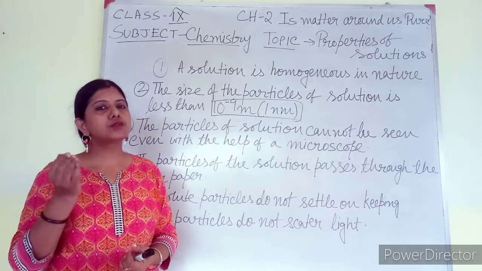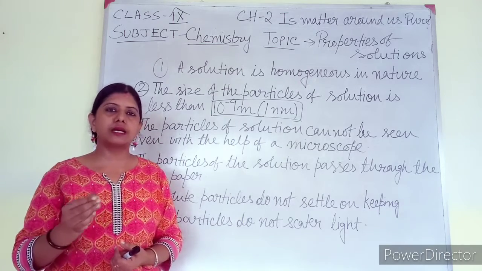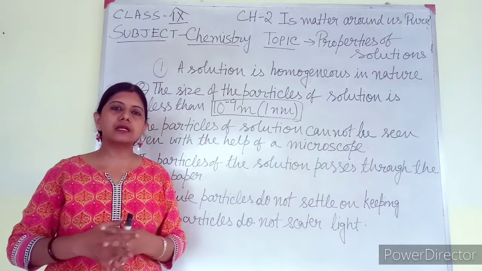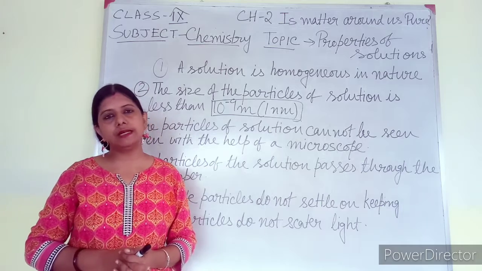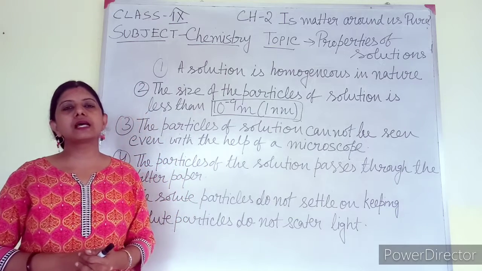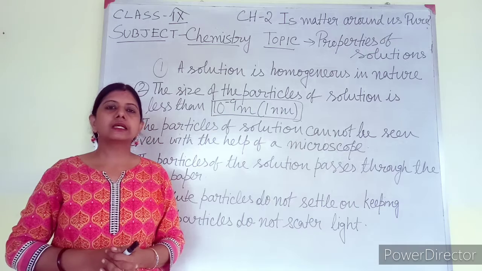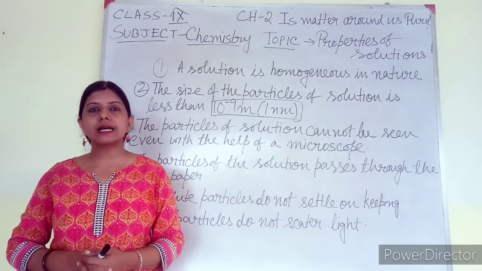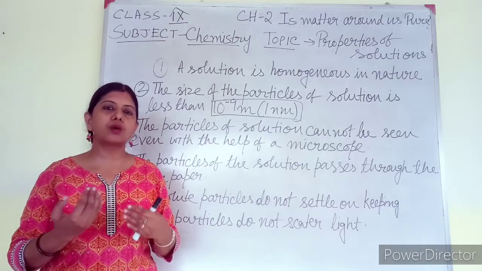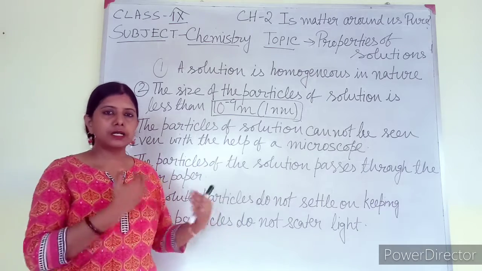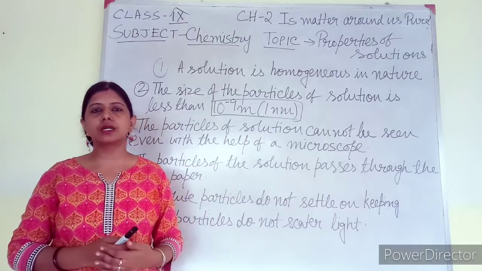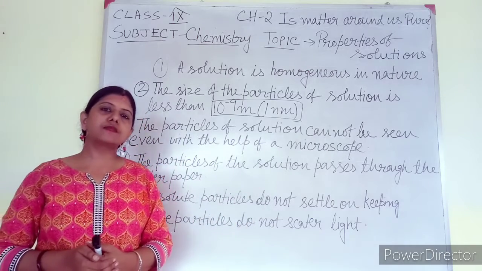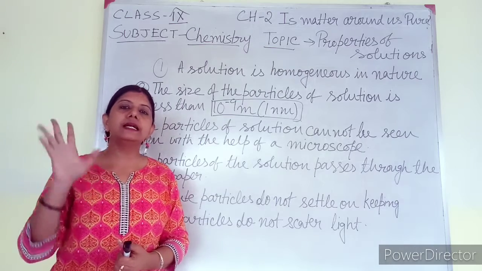The particles of chalk powder, sand, soil are big enough that they cannot pass through the small pores of the filter paper. Filter paper has very small pores, smaller than the size of the particles of sand, chalk powder, soil, etc. But the particles of a solution are much smaller than the pores of the filter paper.